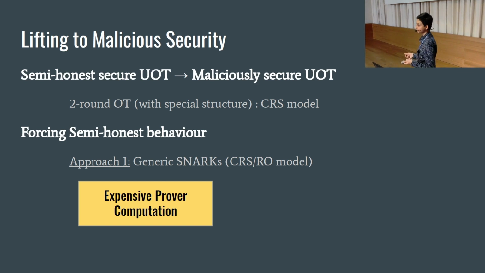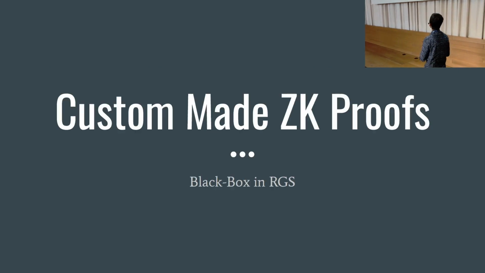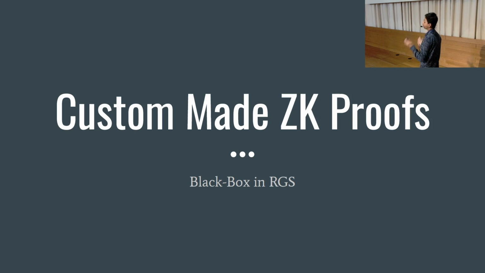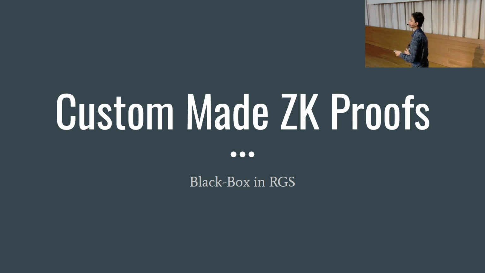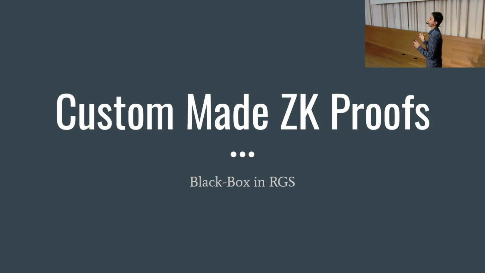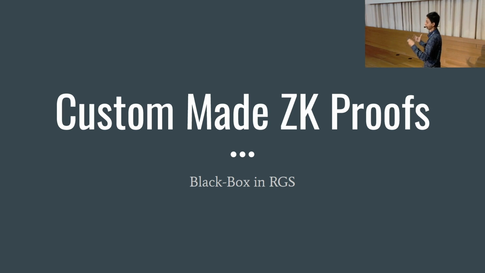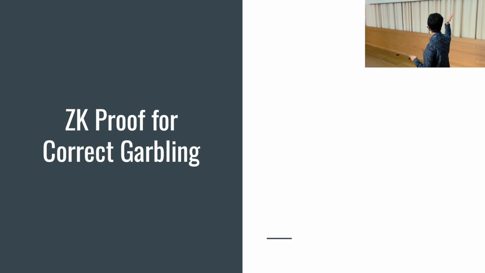And the answer is, yes, we can. And that's what we do. We create zero knowledge proofs that are black box in the randomizing and garbling. This takes advantage of the homomorphic properties in the randomizing and garbling and gives us a very simple proof that reduces prover computation. There are a lot of details hiding here, but here's the overall design of the proof.